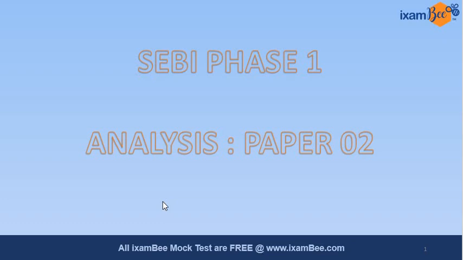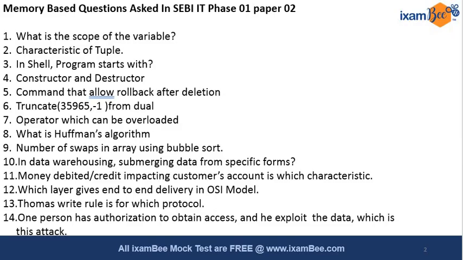Okay. So here you can see on the screen that these are the memory based questions which were asked in SEBI IT phase 1 paper 2. As we all know, these are the topics which were asked in paper 2. These questions were of easy to moderate level, I'll say. They were very basic. They also didn't allow you to get into trouble, because the level of the questions is very easy to moderate.